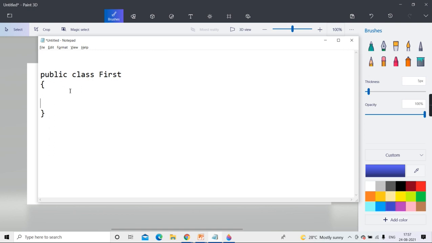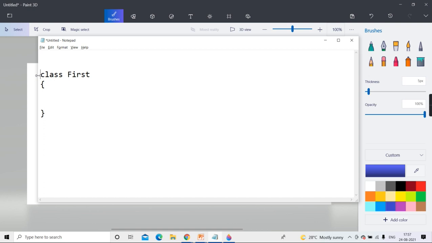Now just remember what Java says about your source file. If any class is public, then you compulsorily have to give that class name and the file name the same. Meaning the file name has to be the same as the class name if the class is public. Only at that time. But if it is not public, then is it mandatory to give the file name and the class name the same?